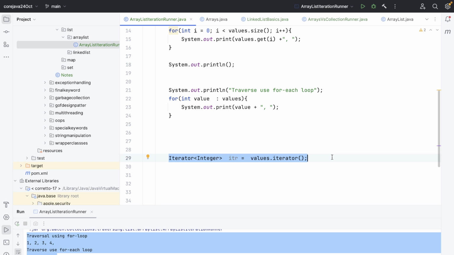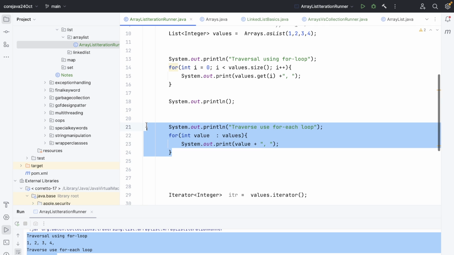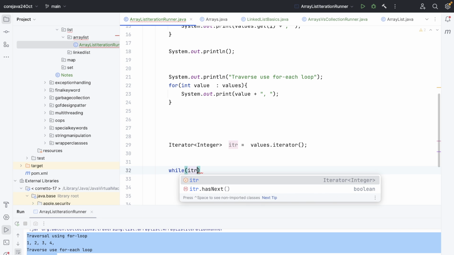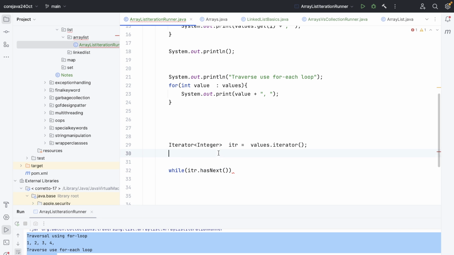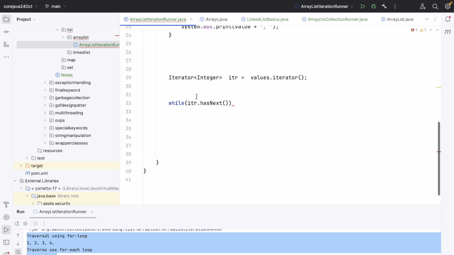Iterator is a design pattern. There are a few things to know with iterators. First, the iterator object is there, and if I want to traverse, I check whether the iterator has next values. Say this is my array list with the values 1 2 3 4.